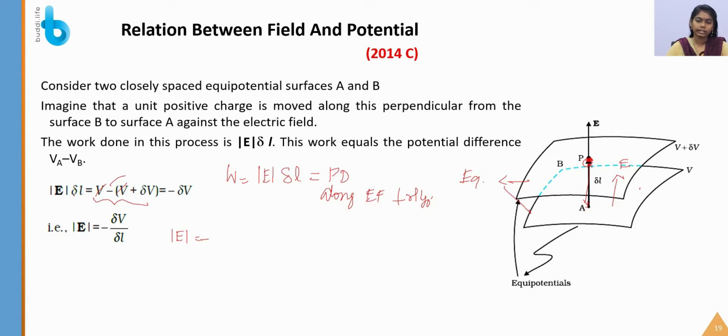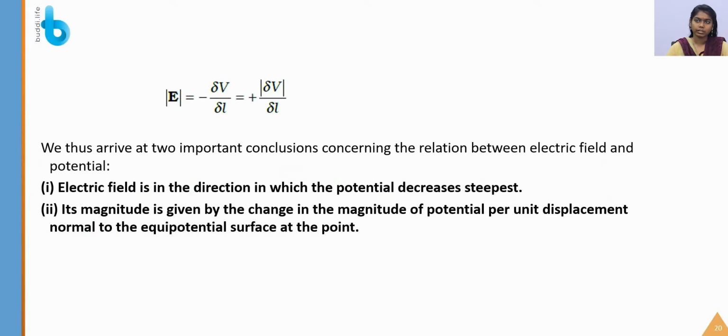I am sending this del L to the right hand side. As a result, we will get del V by del L as the answer. So this is the final expression that we have derived from this case: the modulus of E is equal to minus del V by del L. So this is the expression that we have derived so far, right? So del V is a negative term, so the positive sign will come, so that del V by del L.